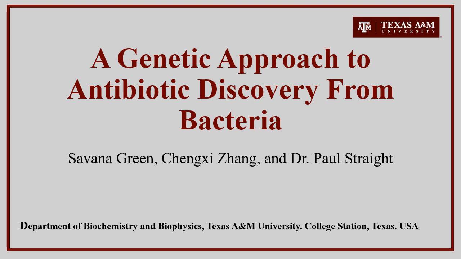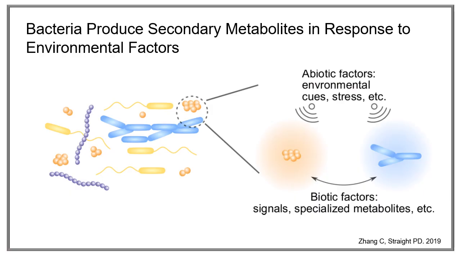This presentation will be over a genetic approach to antibiotic discovery from bacteria. Our lab studies two types of bacteria, Streptomyces and Bacillus subtilis. These model soil bacteria undergo many complex reactions caused by environmental factors and competition from neighboring bacteria. The stress caused by competition and environmental changes can result in the production of specialized secondary metabolites as shown.